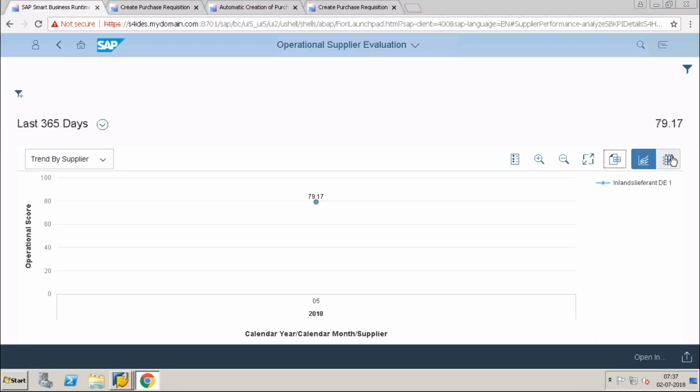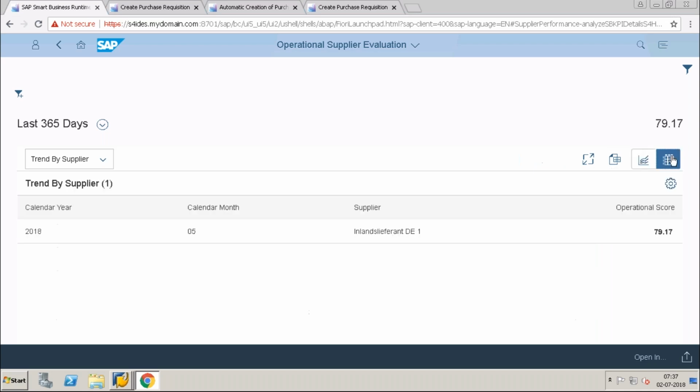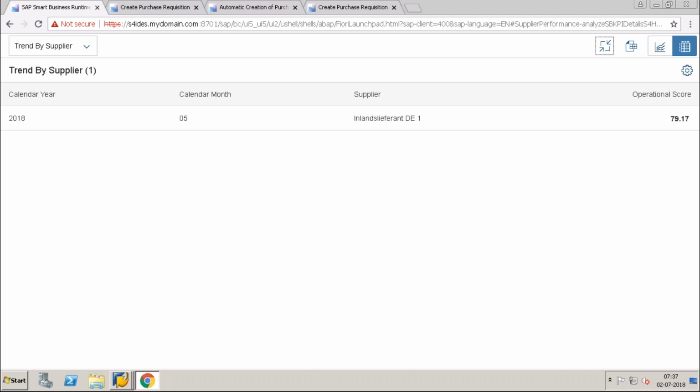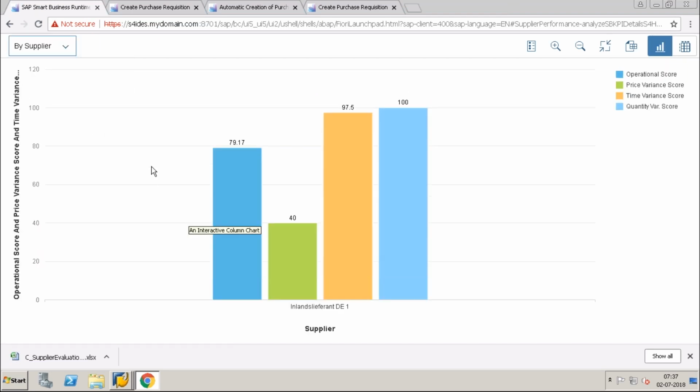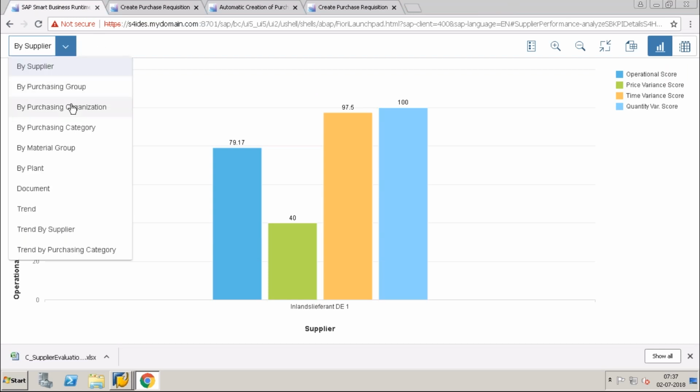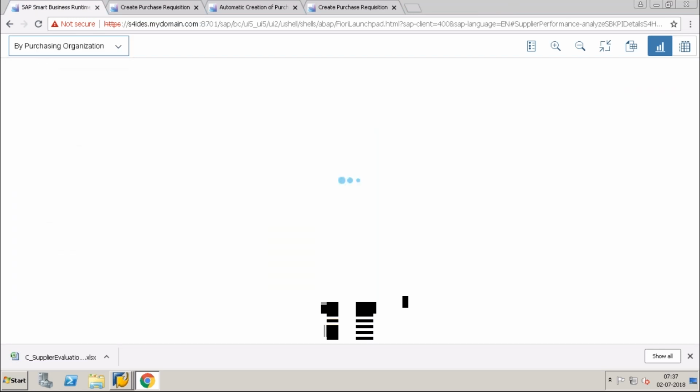And also this is a tabular format. The same tabular format has come inside the Excel sheet downloaded. So this can be for several vendors. You can get it by vendor, by supplier. You're saying for a particular purchasing organization, if I take it, I will get it for different vendors.